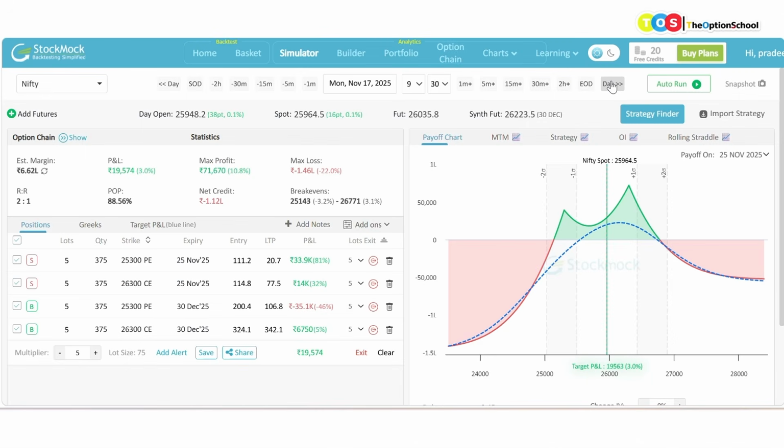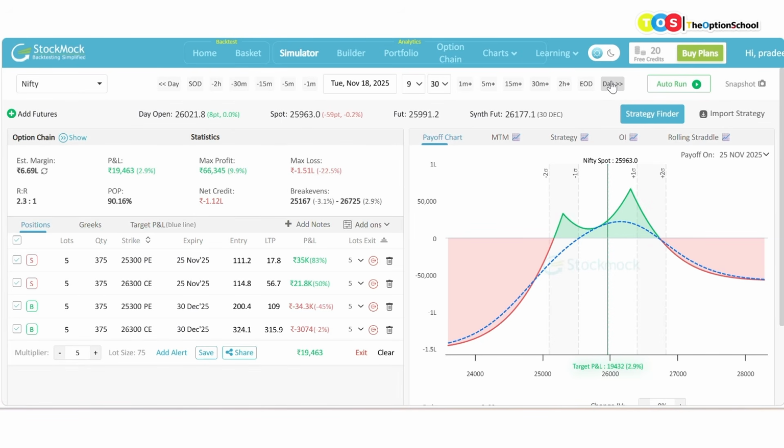Let us wait for another day. We still have time. Expiry is 25th November and we are on 17th November. Let us see. Okay, again 19,000 only. Next day, it's still keeping it at the same price. So this can be slightly frustrating because the market is not moving here and there. So we are not finding any decay.